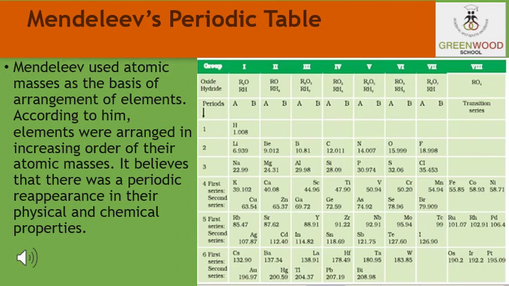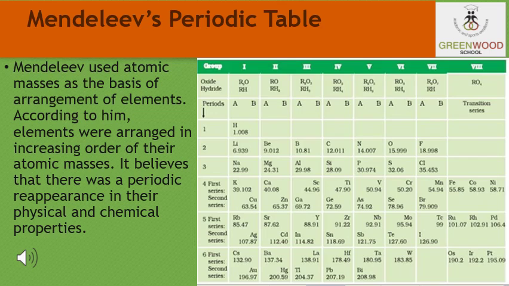So students, according to Mendeleev's periodic law, when the elements are arranged in order of their increasing atomic masses, elements with similar properties are repeated after certain regular intervals. This repetition of properties of elements after certain regular intervals is called the periodicity of properties.